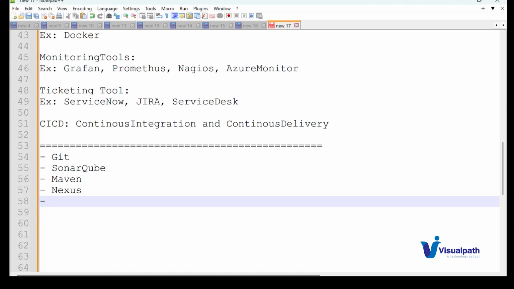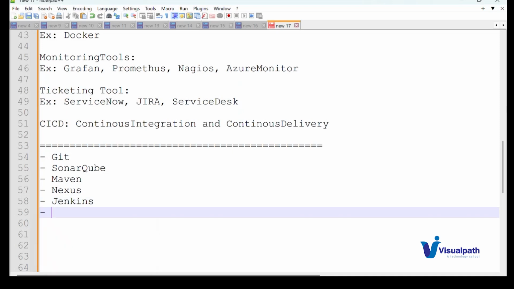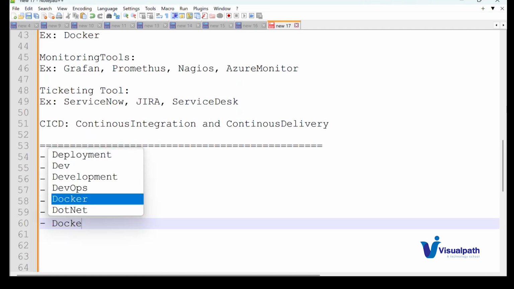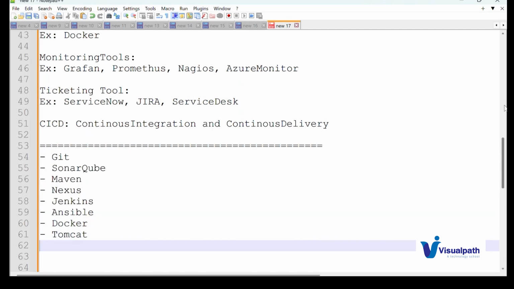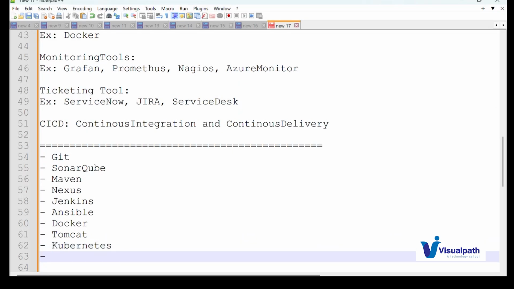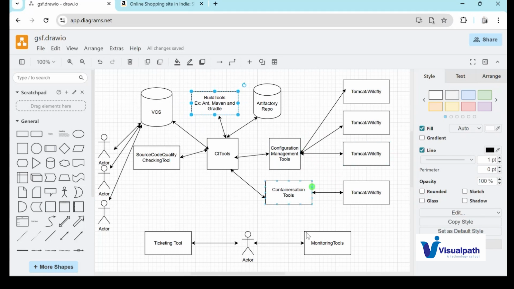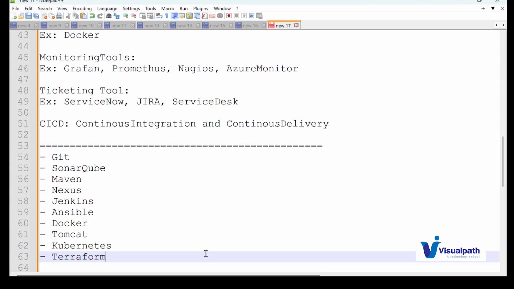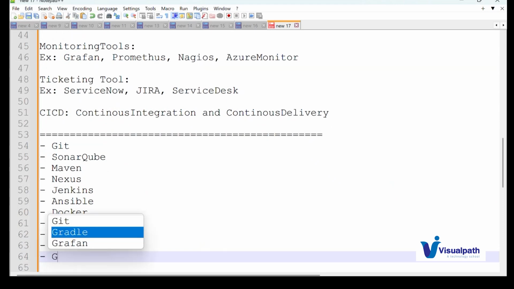Then what else? Jenkins as the CI tool, then Ansible. Then Docker. Tomcat for the application server. Then Kubernetes for orchestration. It is an advanced version of Docker, guys; I mean, Kubernetes has been developed on top of Docker. Then Terraform. Whatever infrastructure I provision and maintain, I will provision via code, so for that we'll be using Terraform. And for monitoring we'll be using Grafana.